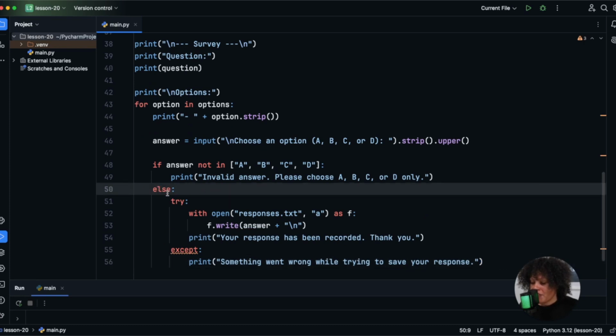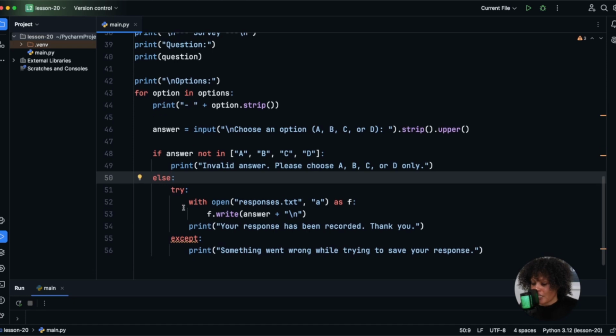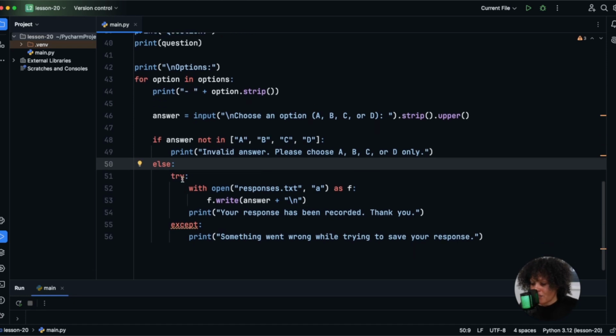Okay, so we have this else, all right? This block of code is only going to run if the answer passed the validation logic here. And inside of else, we have this try, and this is going to begin the error handling block for writing the response to the file.